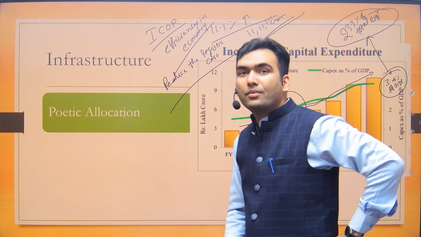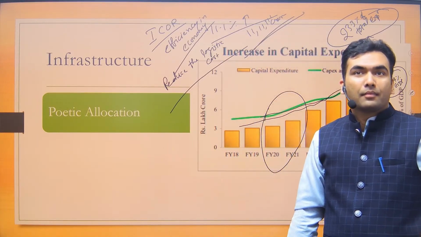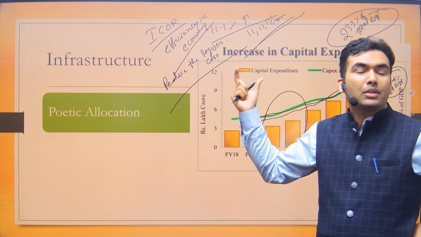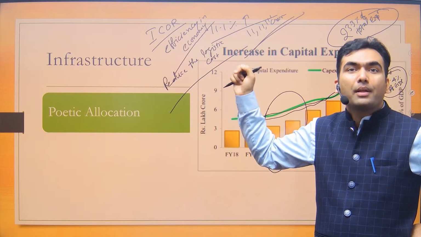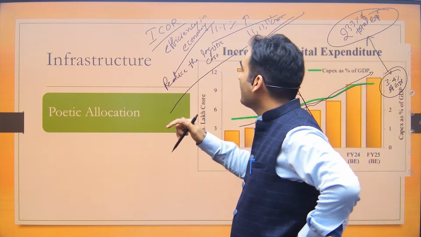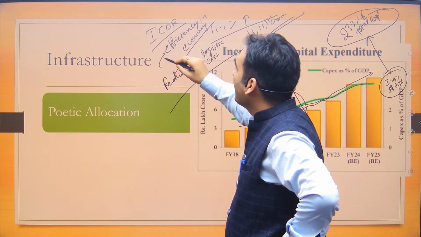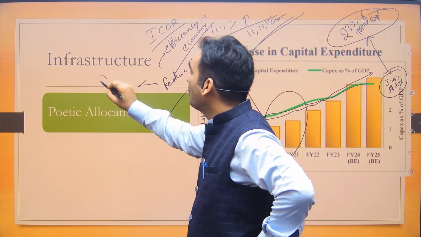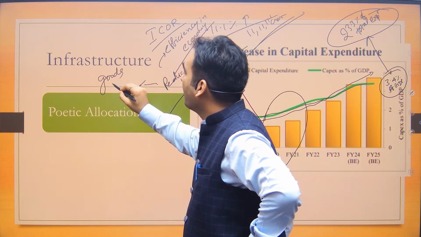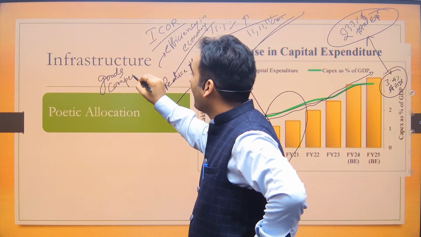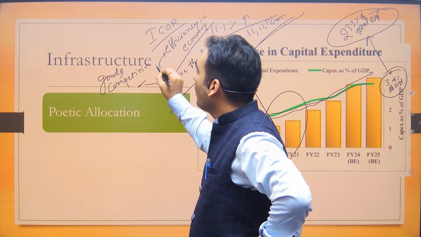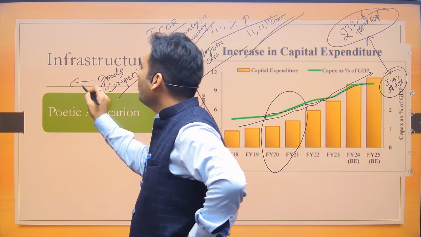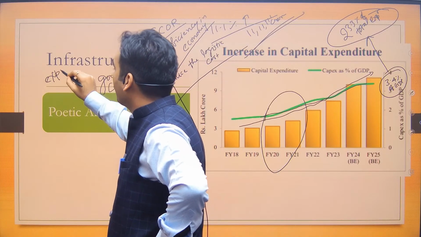Logistic cost in India is very high, around 16% of GDP, which will go down. If logistic cost goes down, efficiency will increase, growth will be higher, and also our goods will be more competitive. And if our goods are more competitive, it will lead to more exports.